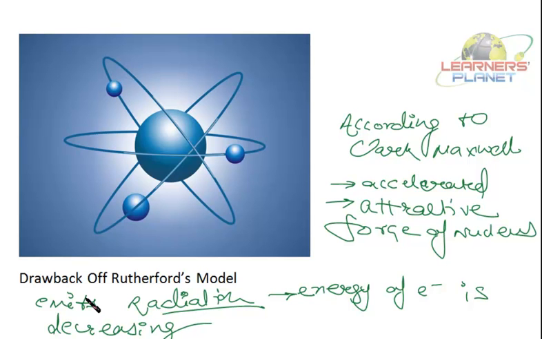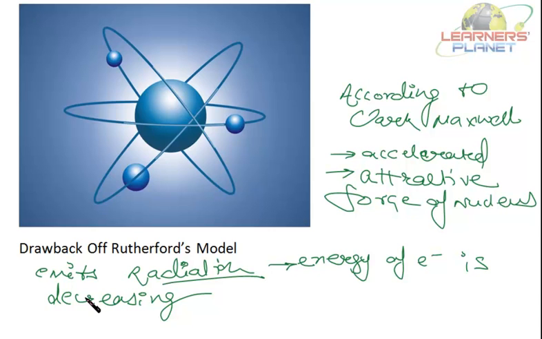First of all, it is moving in a circular motion. When a charged particle is moving in a circular motion, it tends to get accelerated. It goes in an accelerated motion. Now, it is moving under the influence of the attractive force of nucleus. So, what this charged particle does, according to Clerk Maxwell, is emit radiation, and that is a form of energy. Now, as it is emitting radiation, or emitting energy, what will happen? There will be loss of energy by electrons.